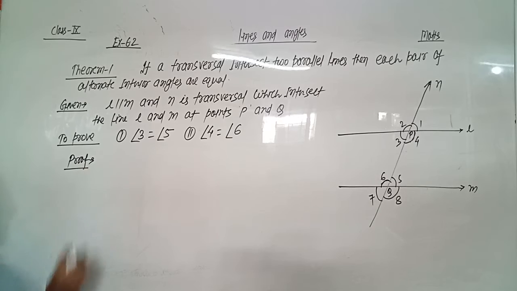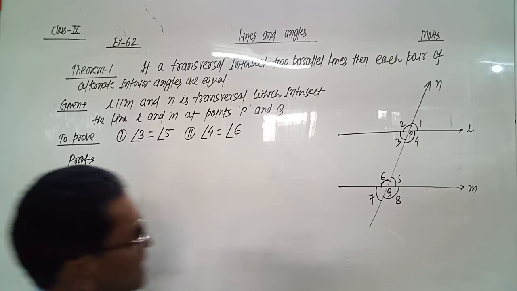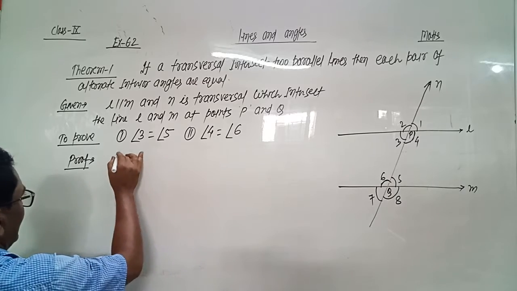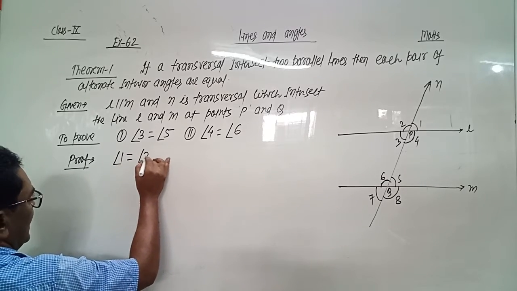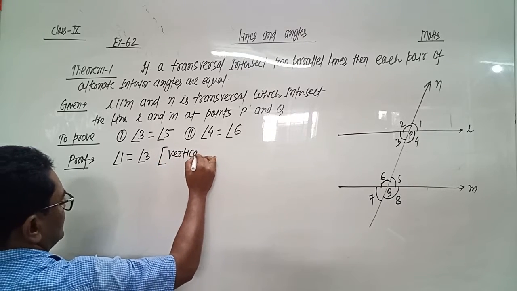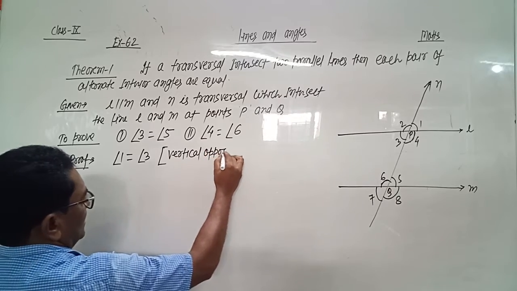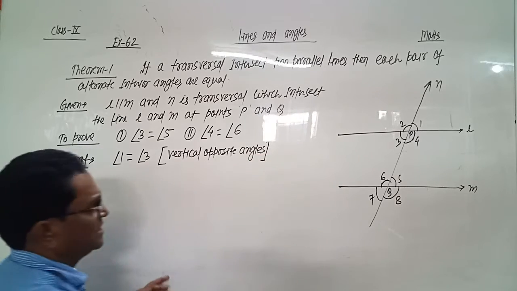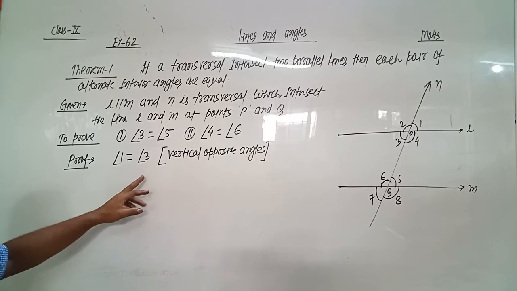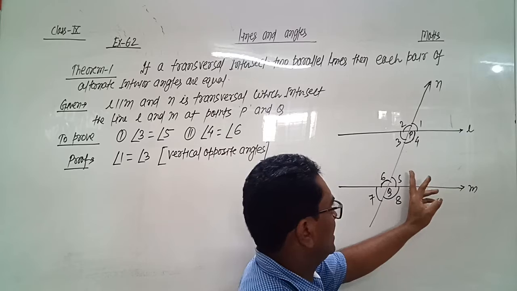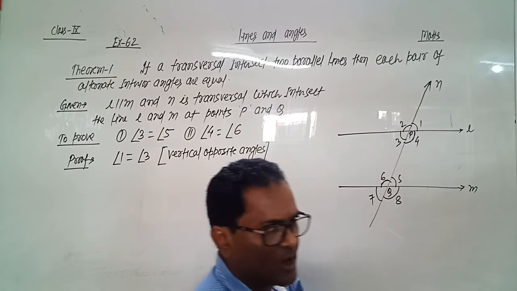Proof. Angle 1 equals angle 3 by vertical opposite angles. We know that vertical opposite angles are equal. Also we know that corresponding angles are equal, so 1 and 5 are corresponding angles.